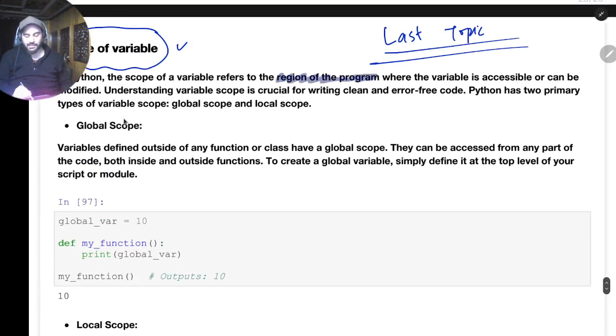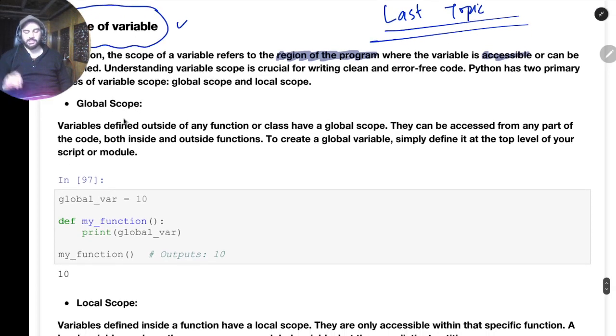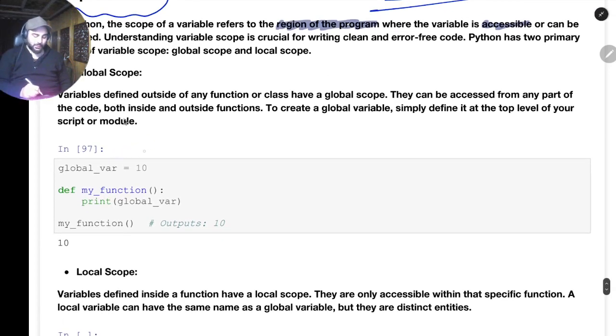Because the program itself has parts, if you see that we have a function body, then before the function there is some code, after the function there is some code. The program has different regions. So where a variable is accessed is called the scope of that variable. Okay, so there are a lot of scopes. Let me start. This is a variable. If it is written at the top of the file, it can be accessed anywhere within the file. Here I have written global variable 10.